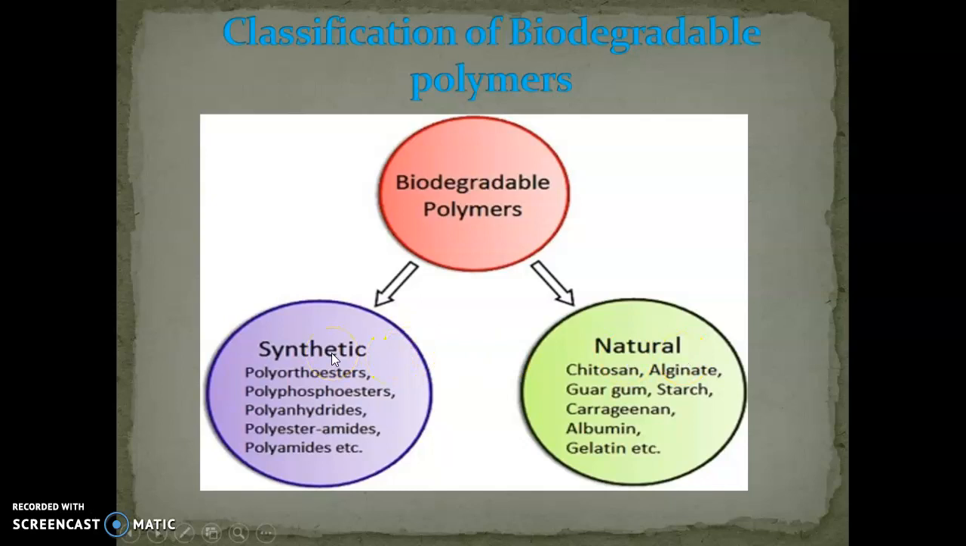Synthetic biodegradable polymers include polyorthoesters, polyanhydrides, polyesteramides, polyamides, etc. Whereas natural biodegradable polymers include chitosan, cellulose, starch, albumin, gelatin, etc.